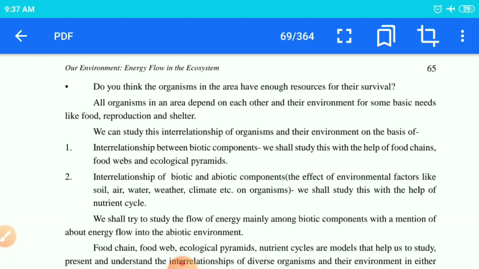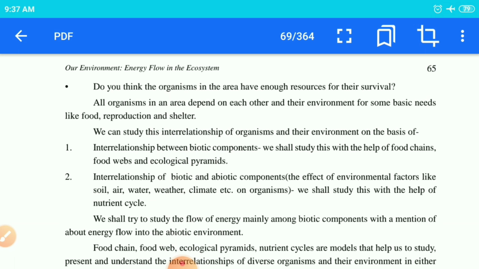Then see children, what is the main reason for studying the environment? The first thing we will know is the interrelationship between the biotic components. We shall study this with the help of the food chain and food web, which I already taught you in the first introduction portion. A series of organisms present is known as your food chain, and the network of food chains is known as your food web.